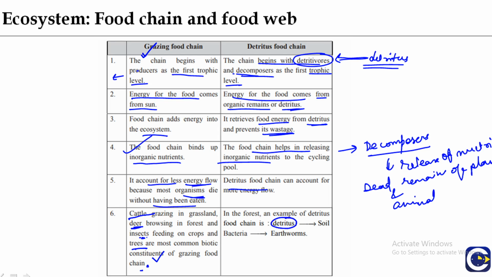In the forest, an example of a detritus food chain is detritus, the dead remains of plants and animals, which is decomposed by soil bacteria, and these are further decomposed by earthworms. So this is an example of a detritus food chain also.